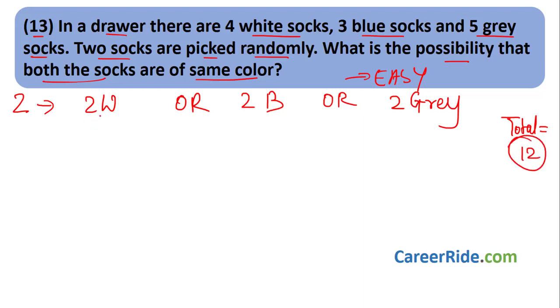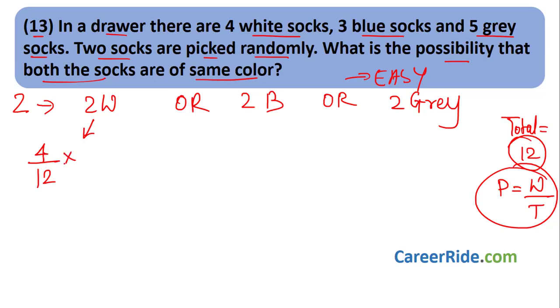Now both can be white, that is, choose the first white sock. What is the probability? 4 divided by 12. Why? Probability is what I want divided by total. I want white, so there are 4 white socks, 4 possibilities divided by 12, and then I choose the second sock. Since one white sock has already been taken, the probability will be 3 by 11. Why 11? Because one sock has already been taken out and it is in my hand.